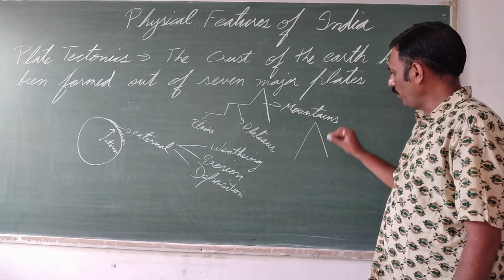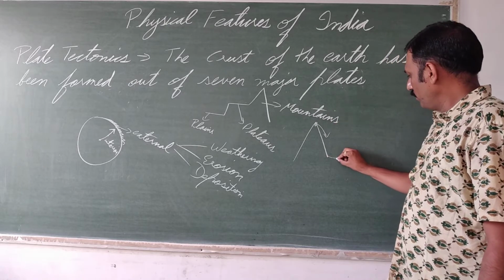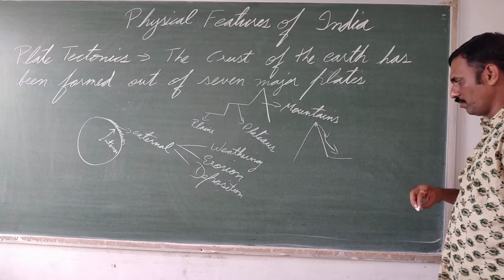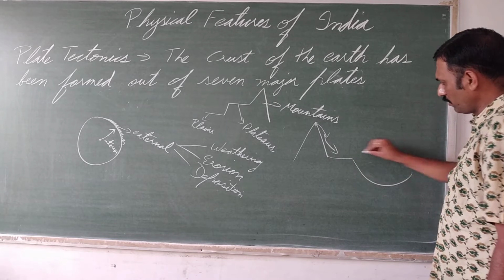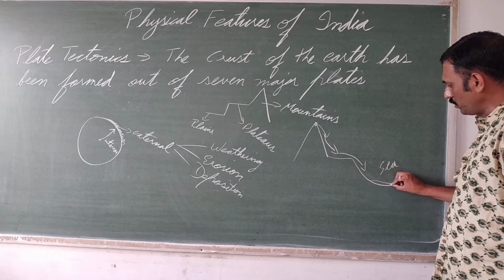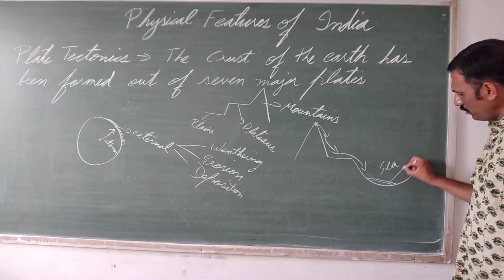If there is a mountain and here one rock breaks and it falls down, ultimately with the river, suppose it is moving, it will reach the sea. In the sea it is deposited, or any low lying area, it can be a lake or anything. Here there is deposition.